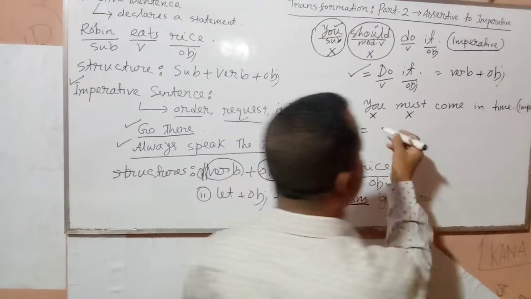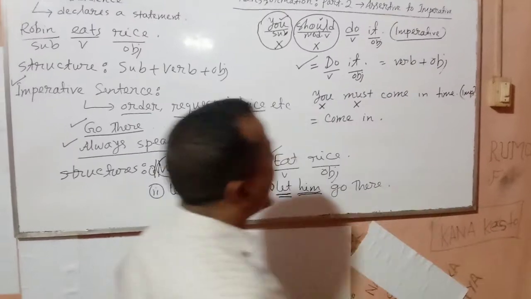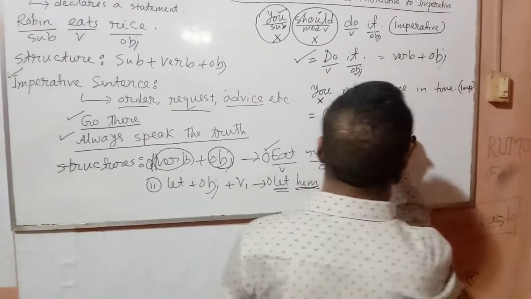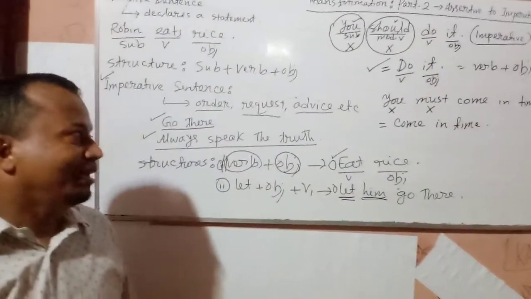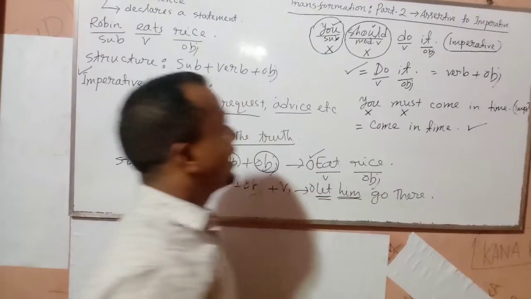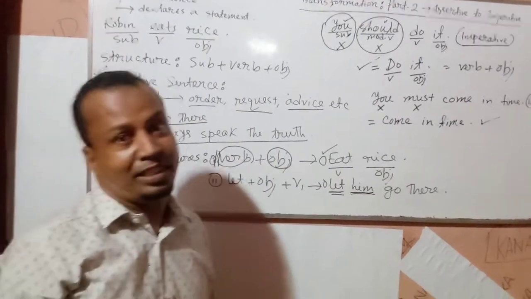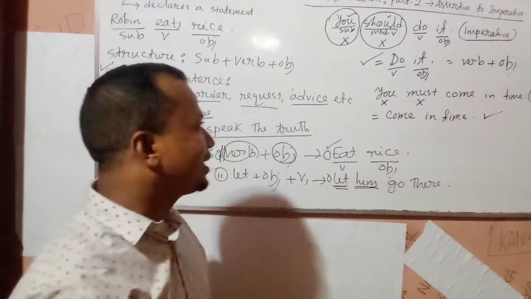Then what do we get? Come in time. Now come in time is an example of an imperative sentence. I think you have understood the process easily.